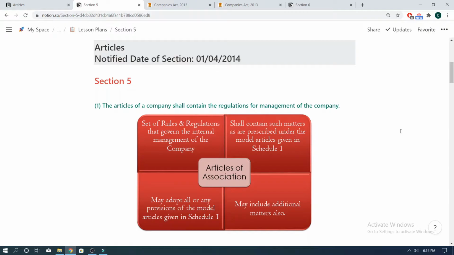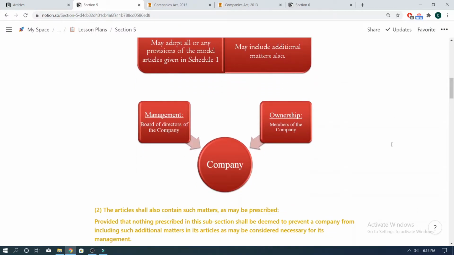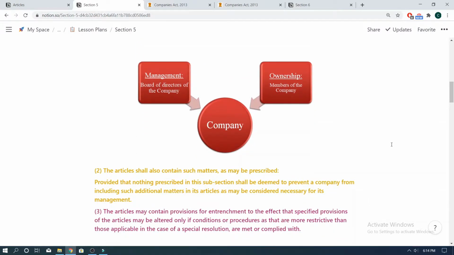For instance, the articles would contain the manner in which the shares are to be allotted to the subscribers. So, the Articles of Association are basically the regulations that govern the management of the company. It is a set of bylaws or rules that would decide how the company would be run and how decisions have to be taken, how the meetings have to take place between the members of the company, and the manner in which such meetings shall be convened. These are just a few examples of what kind of provisions we would generally come across in Articles of Association of a company.